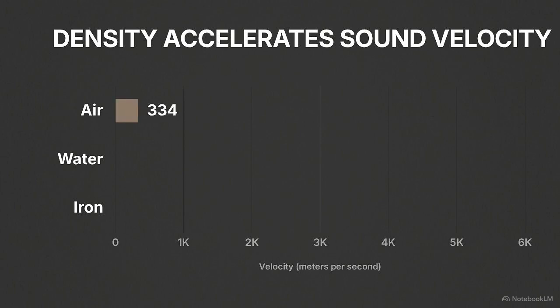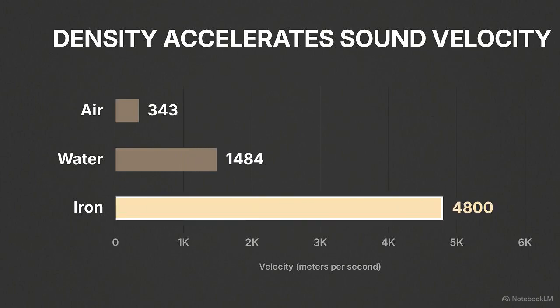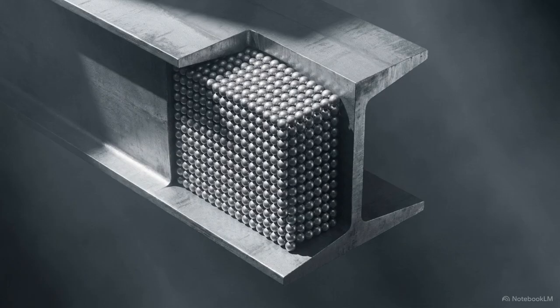In standard dry air, a wave travels about 343 meters per second. In water, it moves 4 times faster. Through solid iron, it tears forward at over 5,000 meters per second. A wave's survival, speed, and efficiency rely entirely on how closely packed the atoms are within the physical architecture of